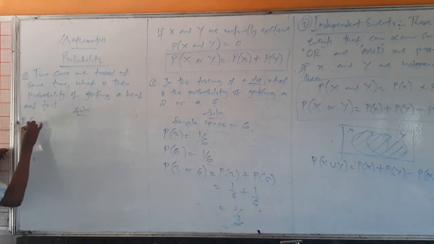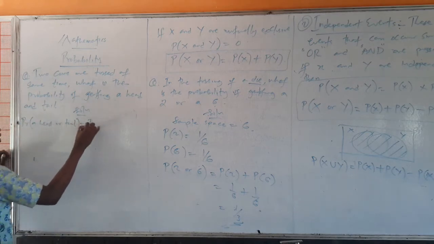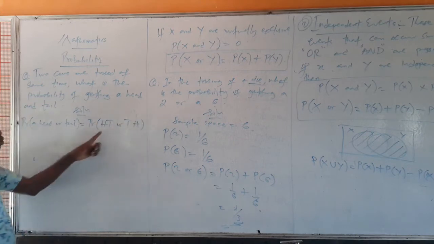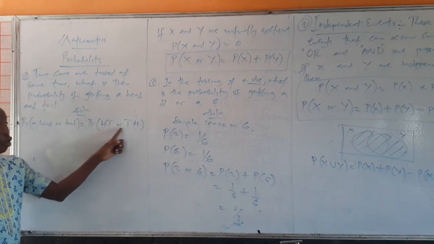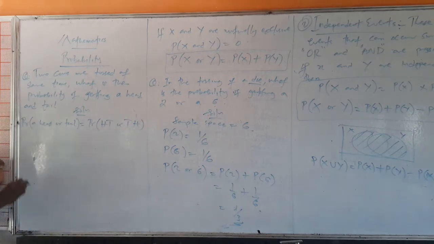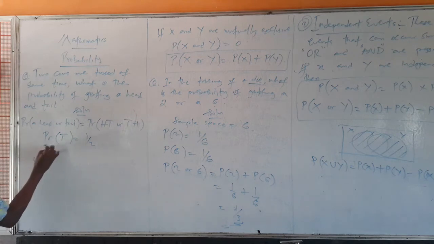So probability of a head or tail will be probability of head and tail, or tail and head. It could be the first one that will have head and the other one will have tail, or the first one will have tail and the other one will have head. But in the tossing of the coin, probability of the tail is 1 over 2, because we have two sides. Probability of head is also 1 over 2.